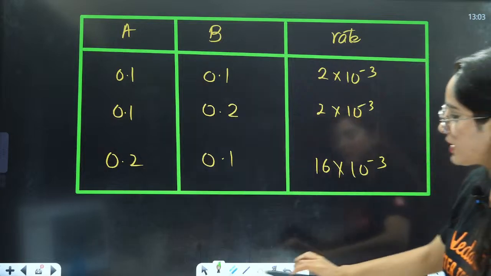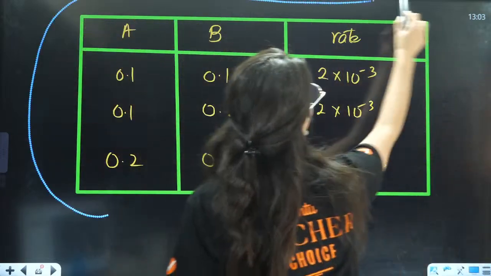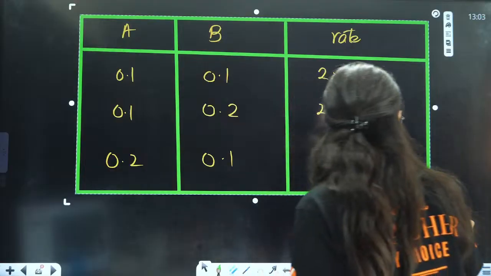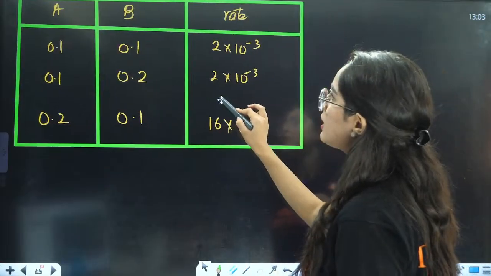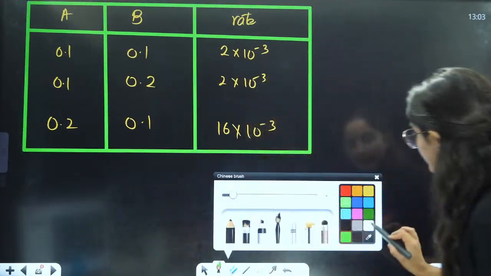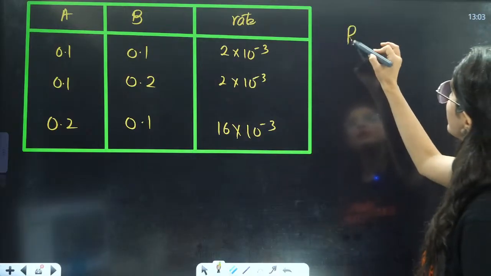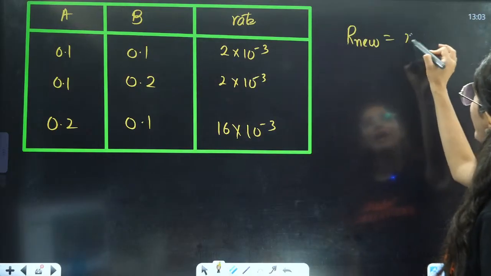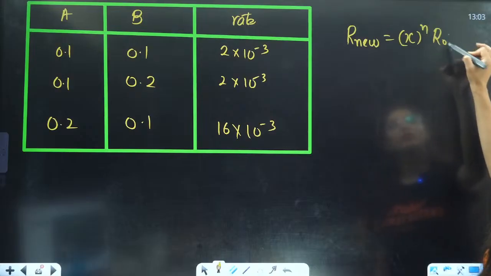Now because this is a question from the book itself, we will have no problem, right? We can easily apply that trick here. Now let us see, I told you one thing, that your new rate is going to be x raised to power n times the old rate.